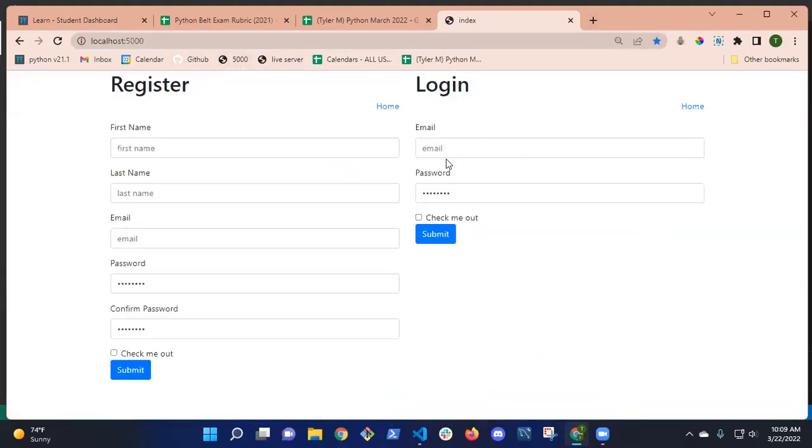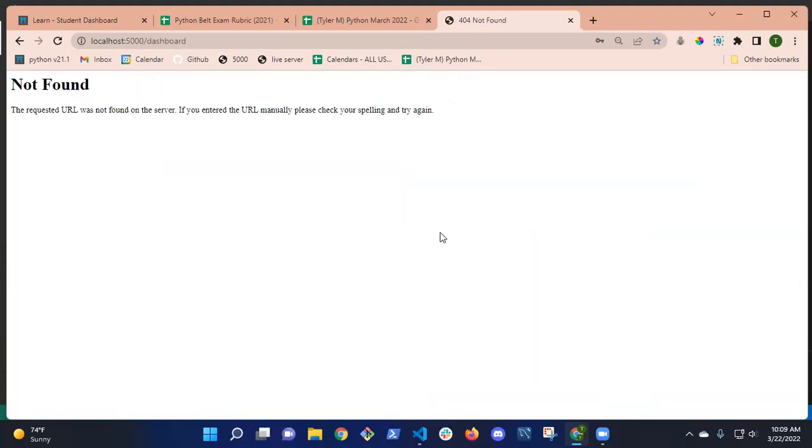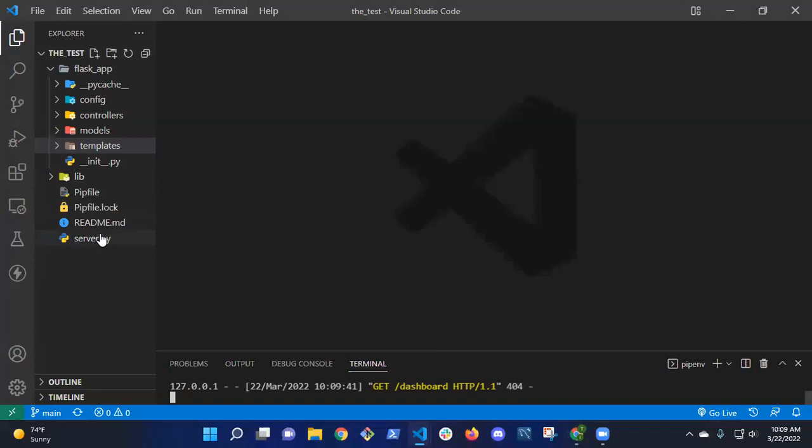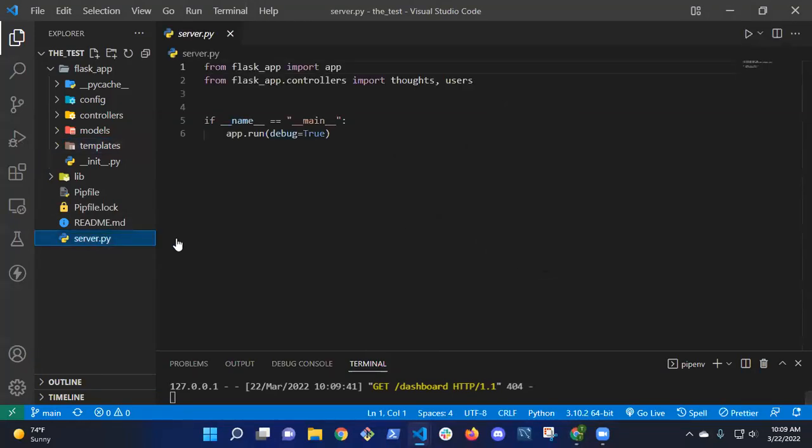Okay, so if I log in, it's not found. So where do I go first? You guys there? Server. Server, awesome.